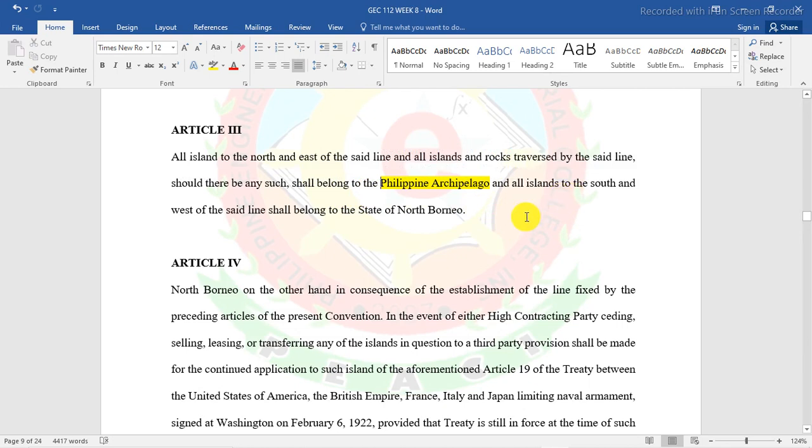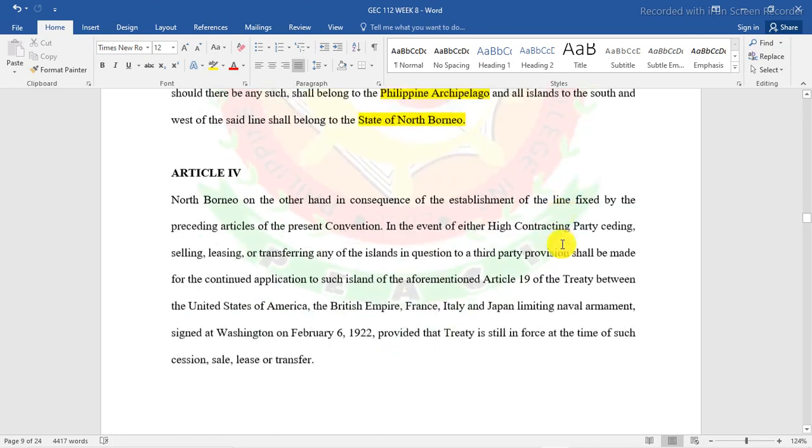And all islands to the south and the west of said line shall belong to the State of Borneo. Okay, makikita natin sa mapa dito kung ano talaga. Kung alam mo lang talaga yung north, east, south, west, you can know our boundaries talaga.